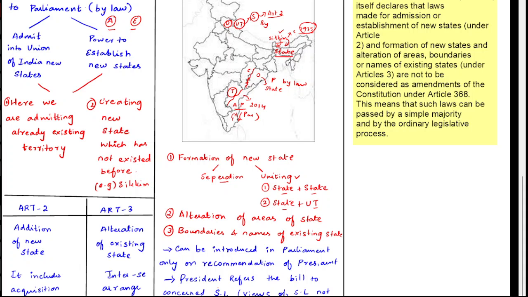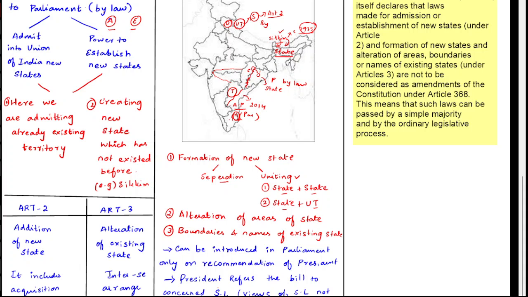Or there are other things also, like you can take a part of Chhattisgarh and include it in Odisha and make a new state. It is also there. And also a part of a state, you can unite with a union territory and form a new state. Okay, clear? So this is how you form a state through separation and unity. And also you can alter the areas of the state. That means you can change the area. See, this is the area of Maharashtra. You can either reduce the area or increase the area. I am saying it can be done only through Parliament by law.